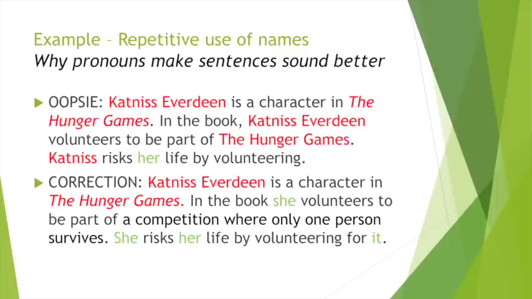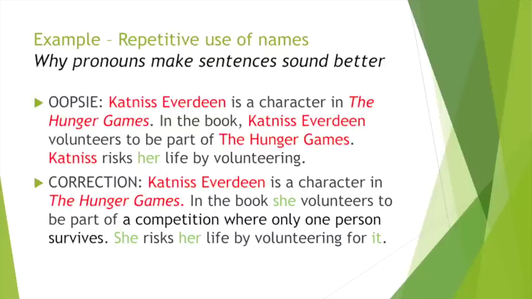So here's our first example. This is the repetitive use of names, which is one of the reasons why pronouns make sentences sound better. In the oopsie, we have: Katniss Everdeen is a character in The Hunger Games. In the book, Katniss Everdeen volunteers to be part of the Hunger Games. Katniss risks her life by volunteering. Here we say her name 3 times and The Hunger Games twice. That can get kind of redundant.